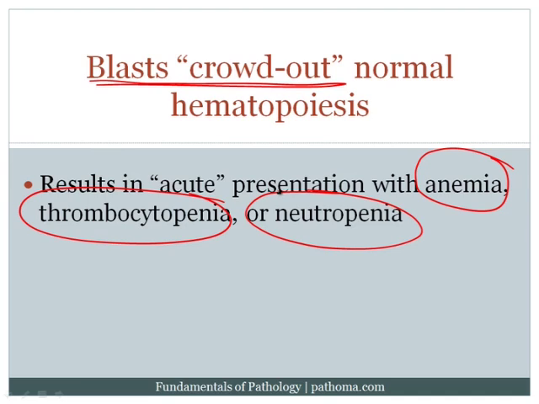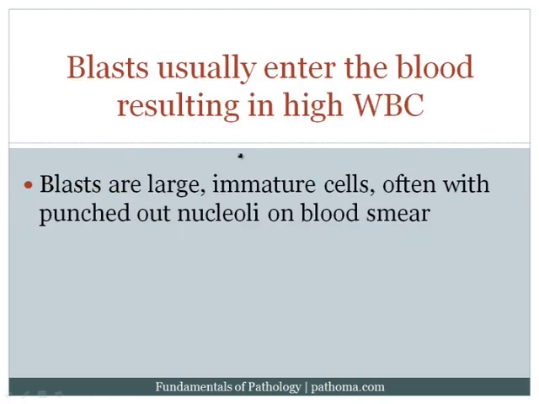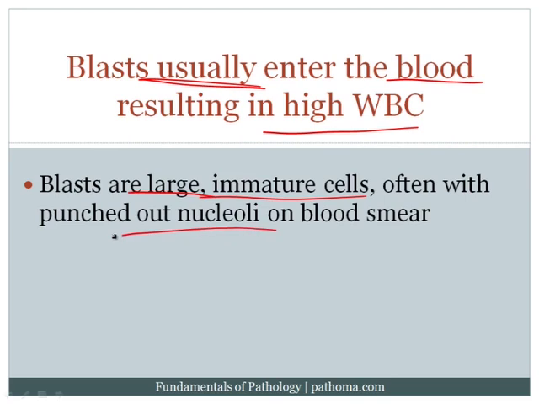But the notion here is that as these blasts begin to pile up within the bone marrow, they crowd out the normal hematopoiesis, resulting in the classic signs and symptoms. These signs and symptoms tend to be acute. The patients present all of a sudden with these signs and symptoms, and hence the term acute leukemia. At the same time, the blasts usually enter into the blood, and when they enter into the blood, they result in a high white blood cell count. If we were to look at these blasts on a blood smear or even on a bone marrow aspirate, we would see that the blasts are large, immature cells with a punched-out nucleolus.